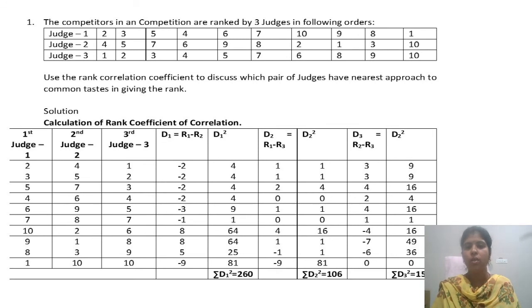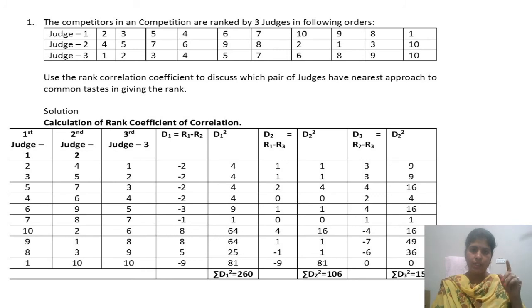Square of that: 1, 1, 4, 0, 1, 0, 16, 1, 1, 81. Total 106.